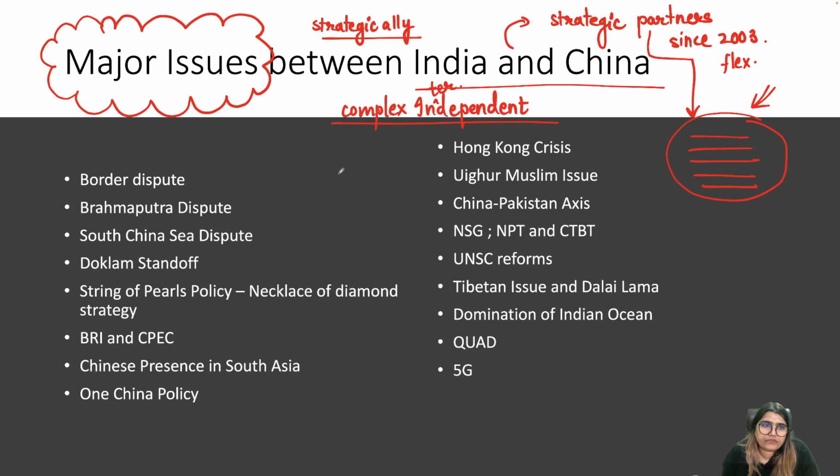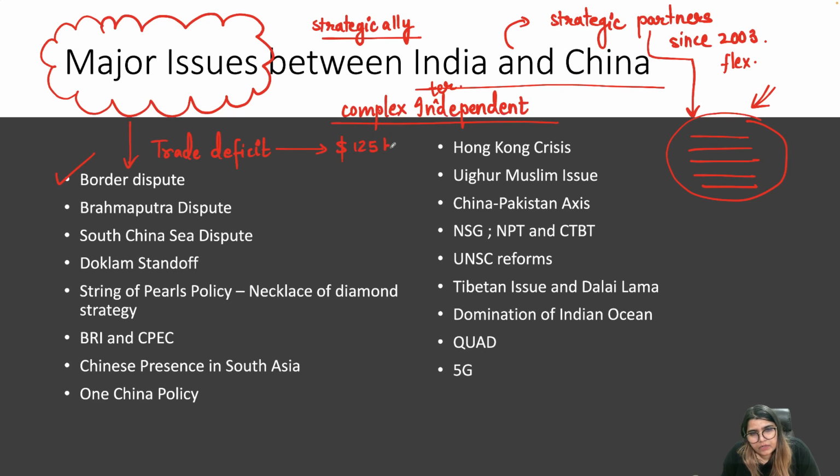The issues are the most important to cover, and it takes a lot of time. So first of all, what are the major issues? There is the border dispute that we will be covering. We have a trade deficit with China, which is again a disputed issue. Last year, our trade crossed the 100 billion mark with China.